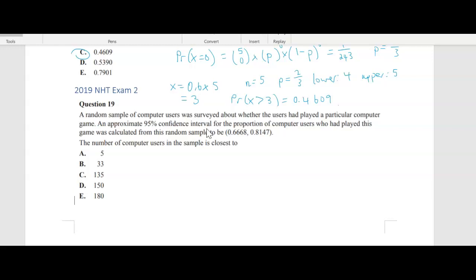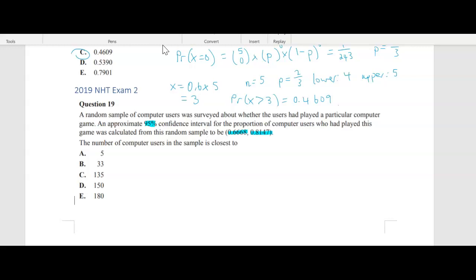All right, so a random sample of computer users was surveyed about whether the users had played a particular computer game. An approximate 95% confidence interval for the proportion of computer users who had played this game was calculated from this random sample to be 0.668, 0.8147. The number of computer users in this sample is closest to.